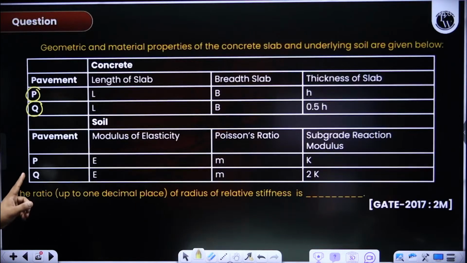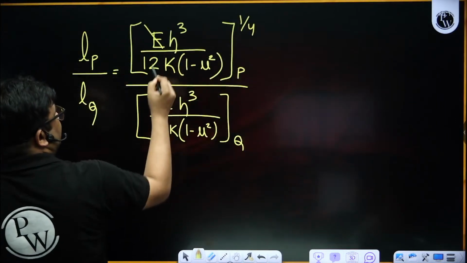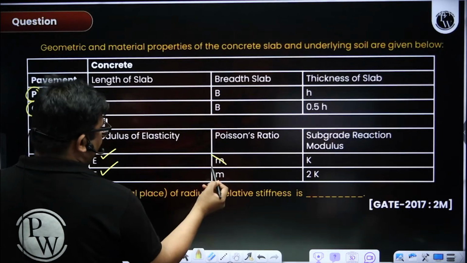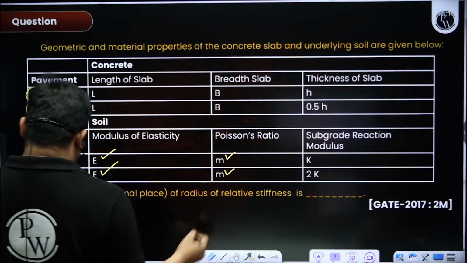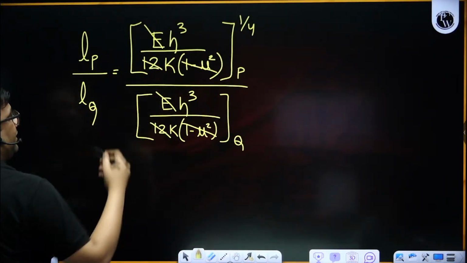They have the same E, so this and this get cancelled. They have the same Poisson's ratio, so this and this get cancelled. 12 and 12 anyhow get cancelled.